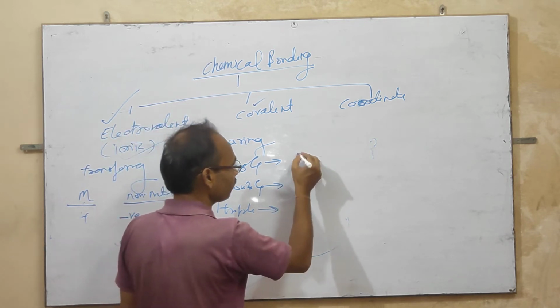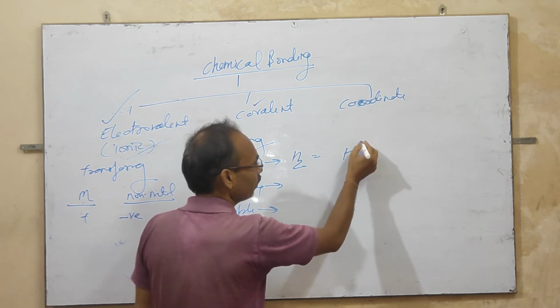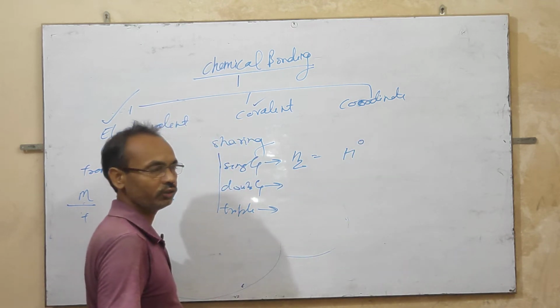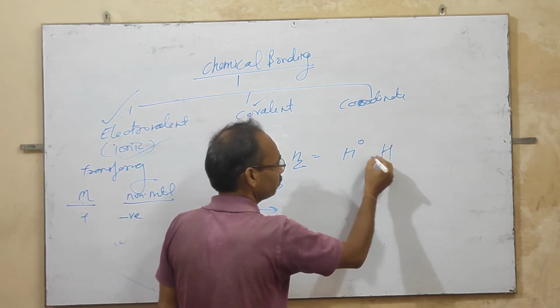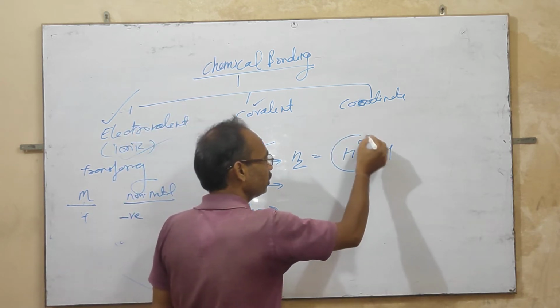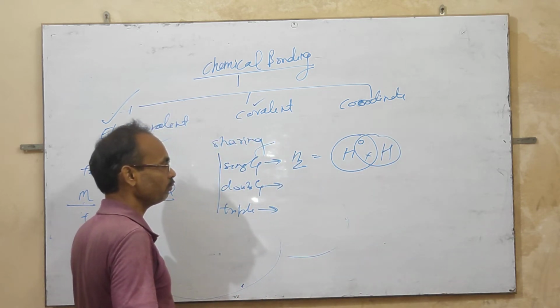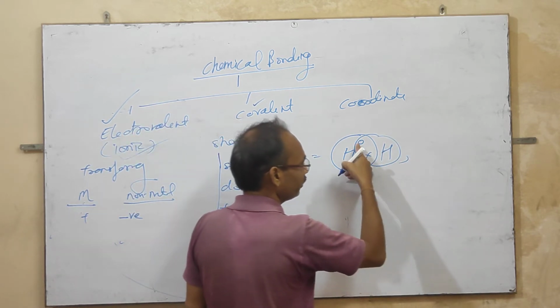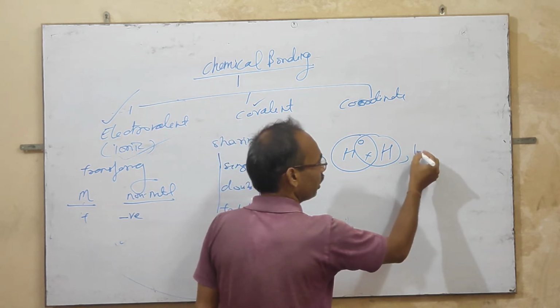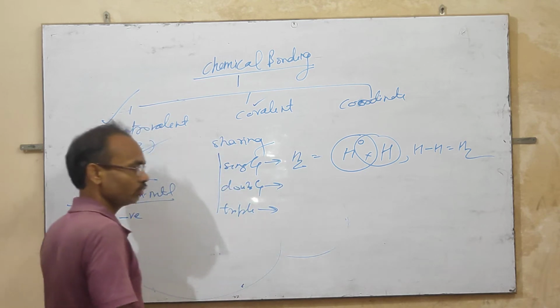What is the example of single, double and triple? The formation of a hydrogen molecule. You know that hydrogen has only one electron in its valence shell, and the other hydrogen also has one electron in its valence shell. So they share one electron to become a molecule. This is a single bond, H-H, H2.